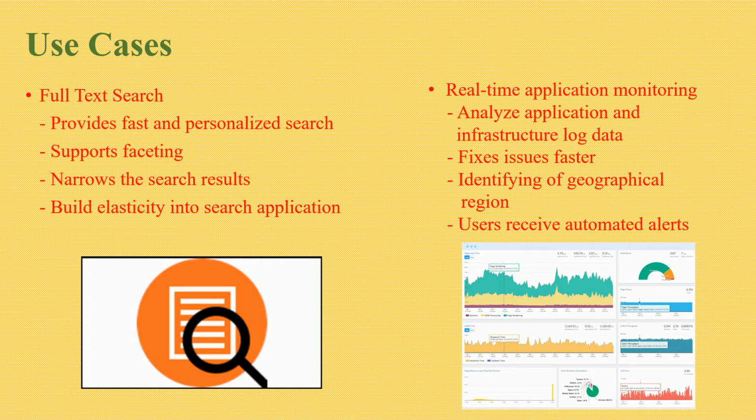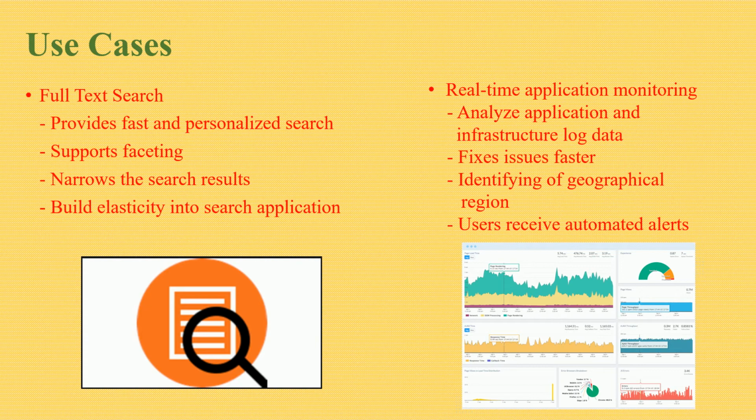The users can then use the built-in Kibana plugin to visualize the data and perform operational analysis, like identifying outages and problems. With Elasticsearch geospatial analysis, one can identify the geographical region where the problem is occurring. Troubleshooting teams can then search the index and perform statistical aggregations to identify the root cause and fix issues.